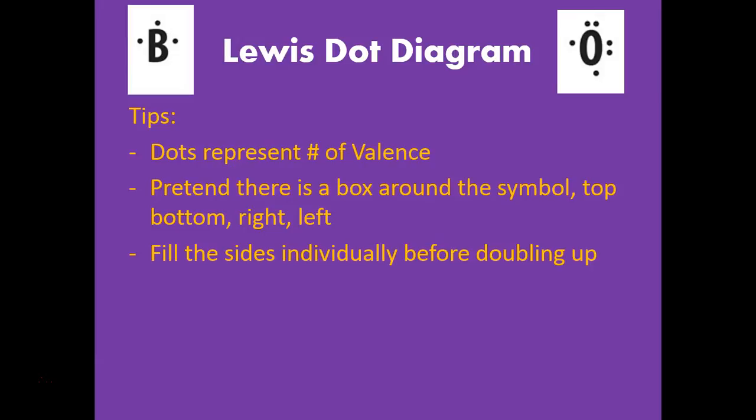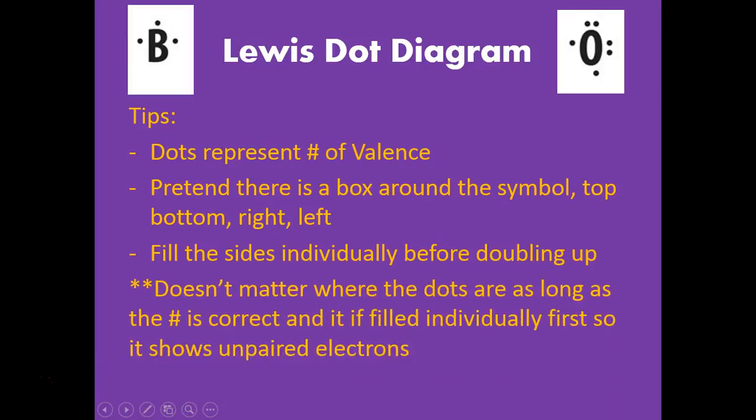You don't want 2 electrons on any one side of the atom until every side has at least 1 electron in it. And I'll go through some examples and explain that, and hopefully that should make more sense. The other thing is, with the dots, there's no rule that says fill the top first, or fill the bottom first, or fill the left or the right first. But you have to fill all of them with 1 electron before you start putting the second one in. So what that means is there are actually a variety of different diagrams that you can get depending on the substance, but I'll explain that too as we go through.